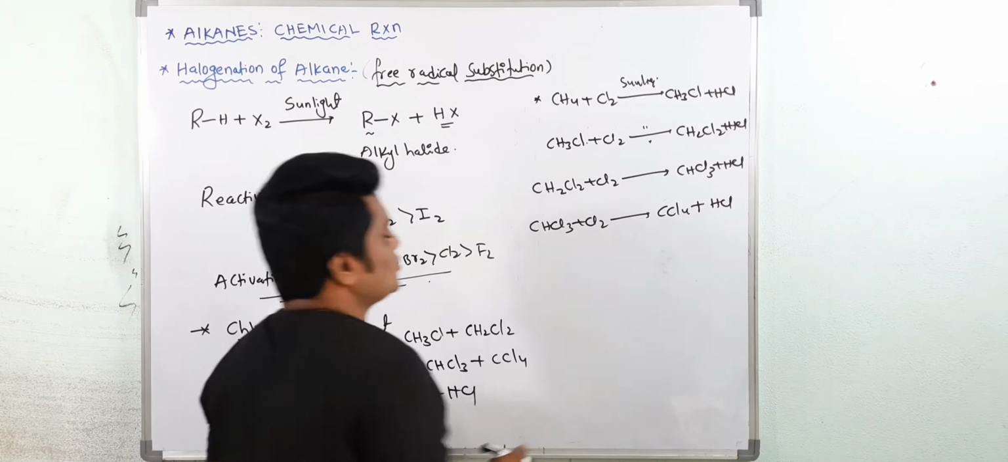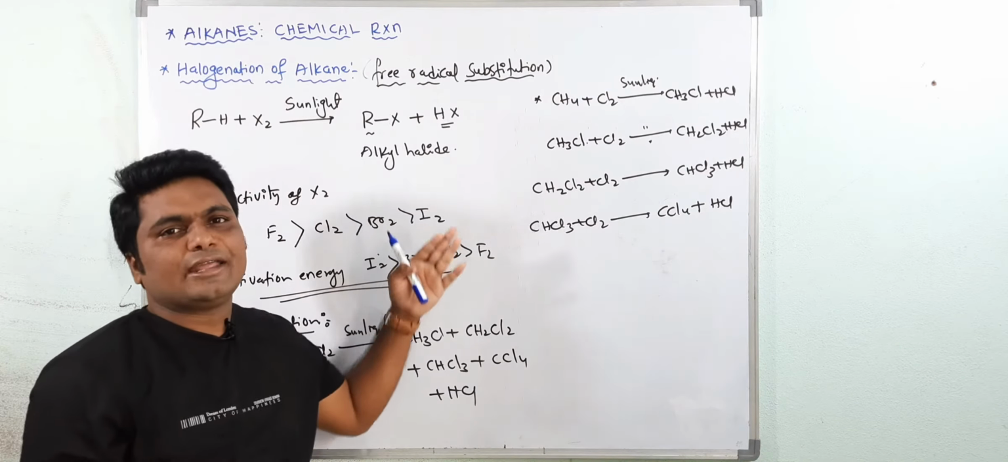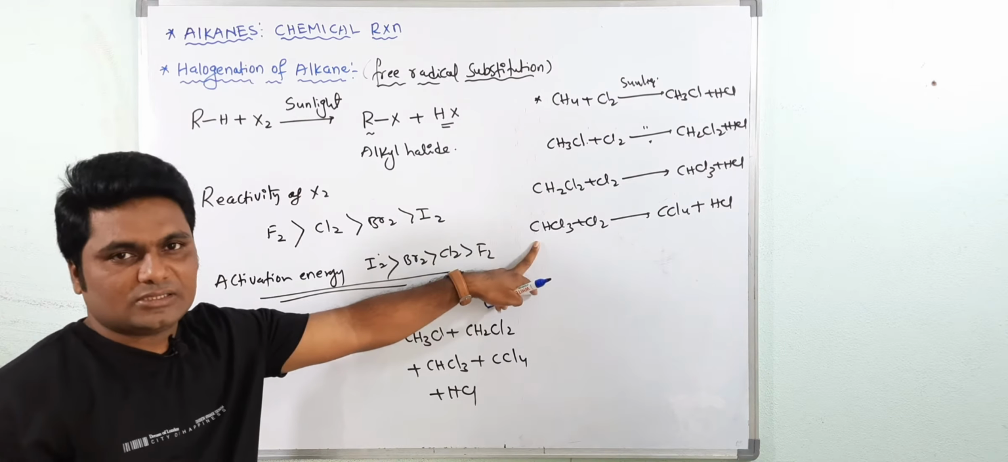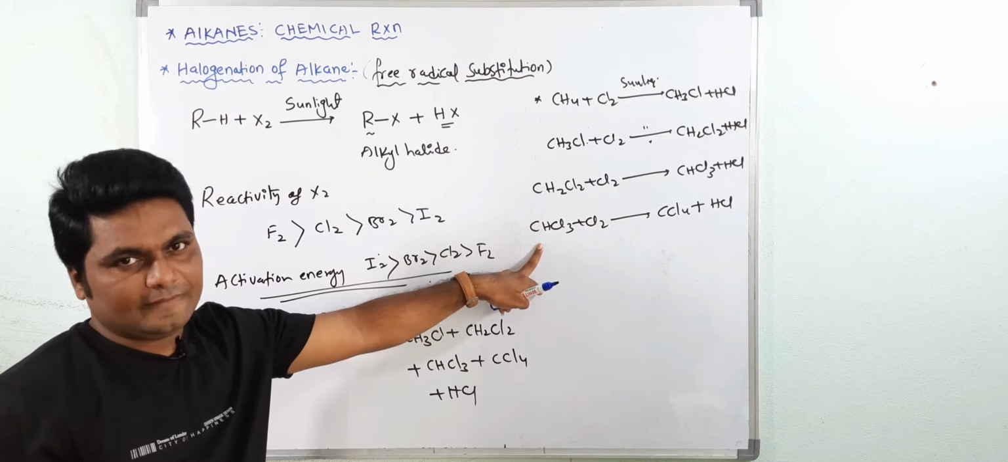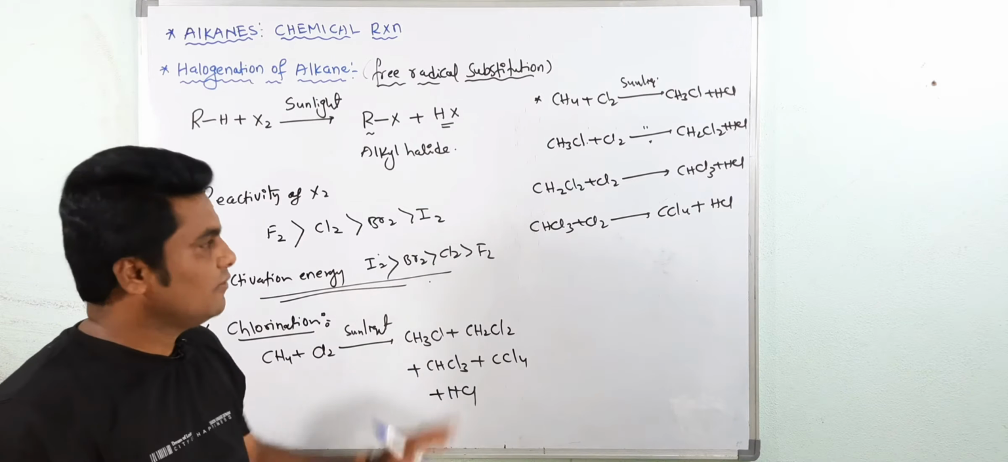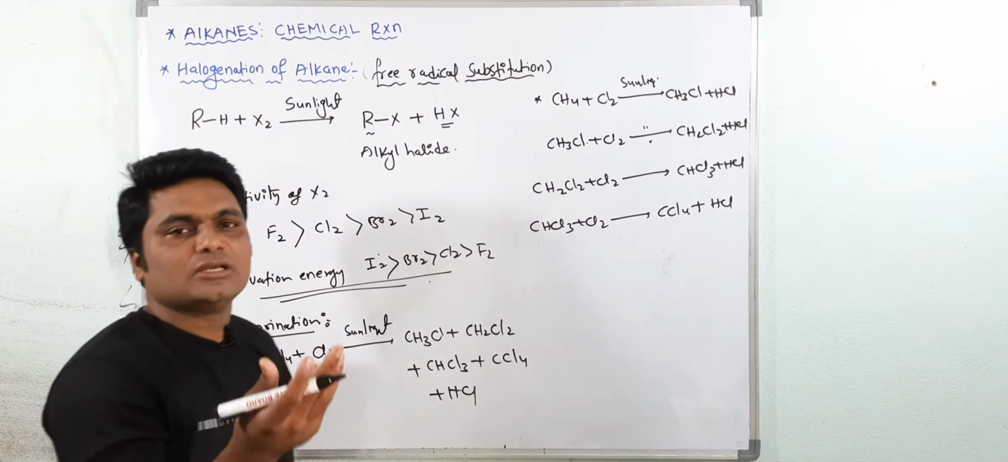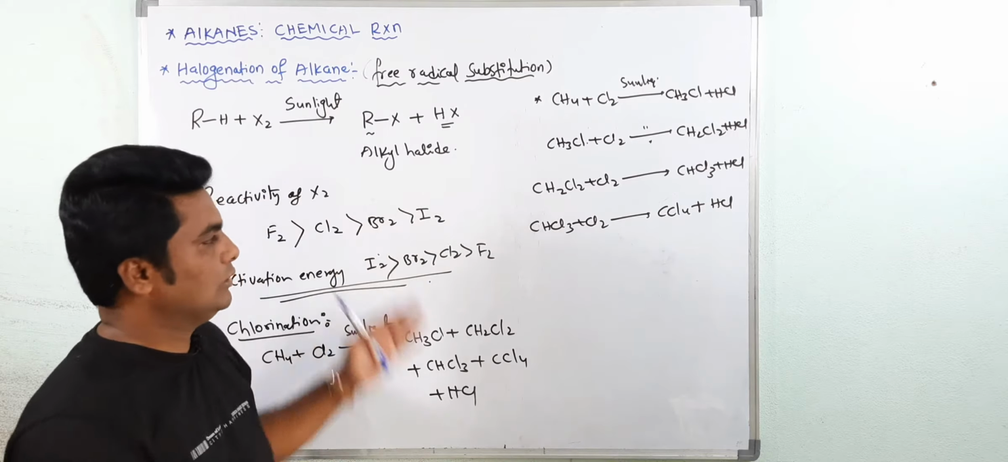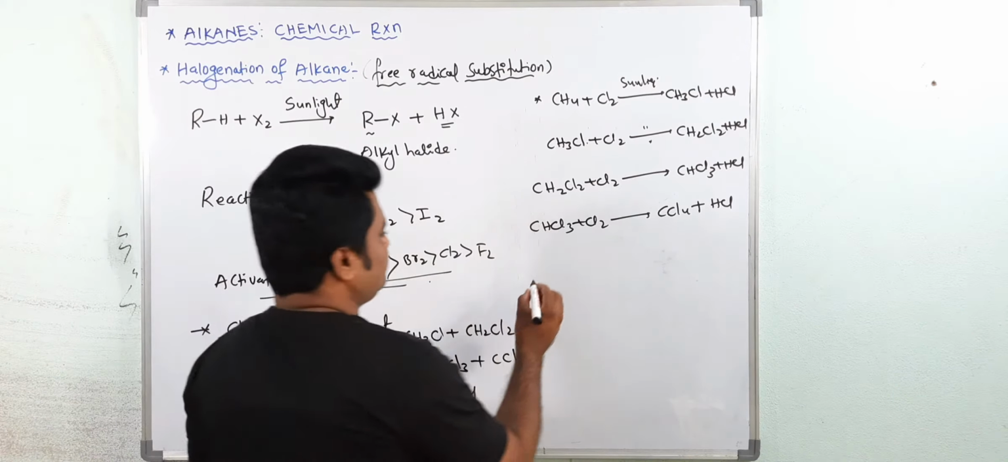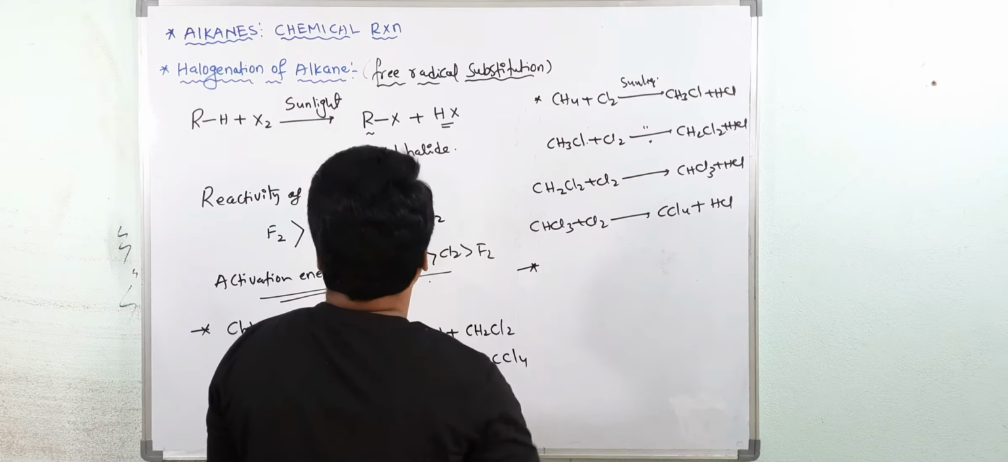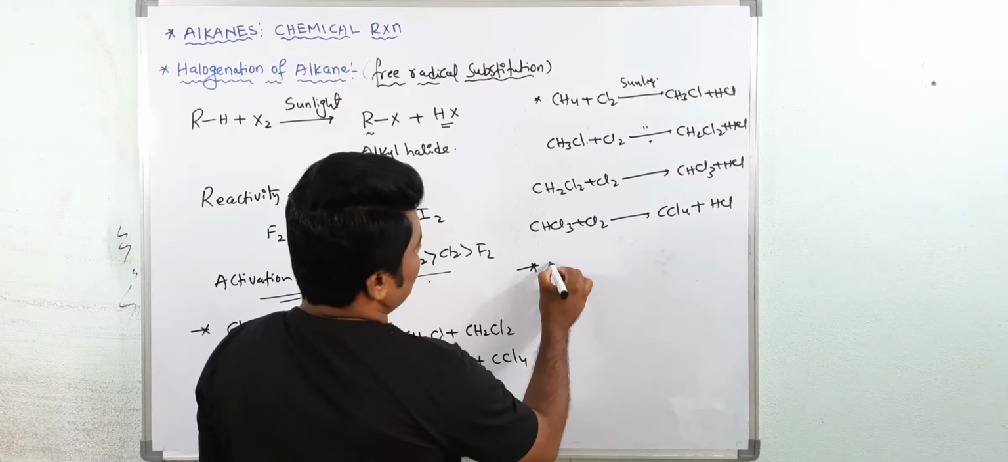Are you getting my point? So this reaction continuously takes place until all the hydrogens are replaced from the alkane. Okay. This is the chlorination. We will discuss the mechanism also. So first let me complete the halogenation of all. Okay. Next is the bromination.